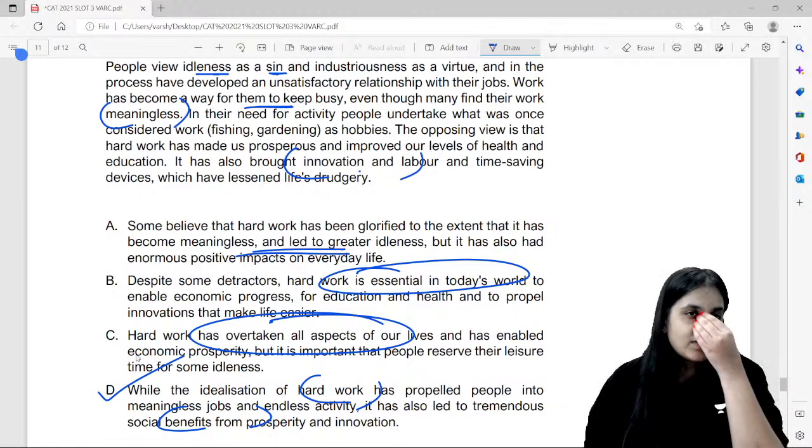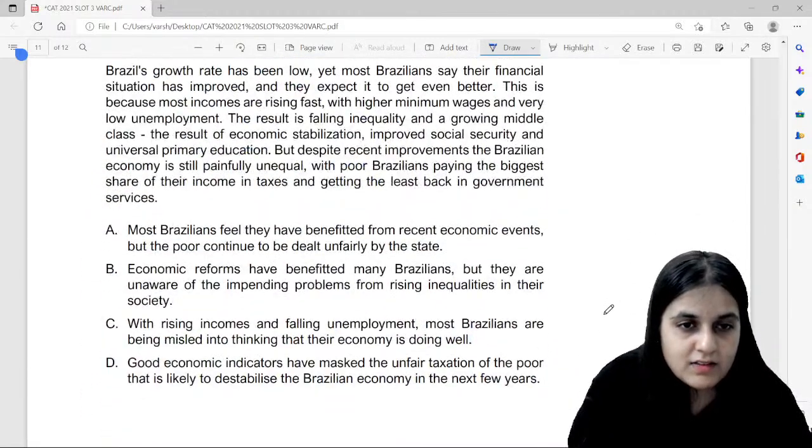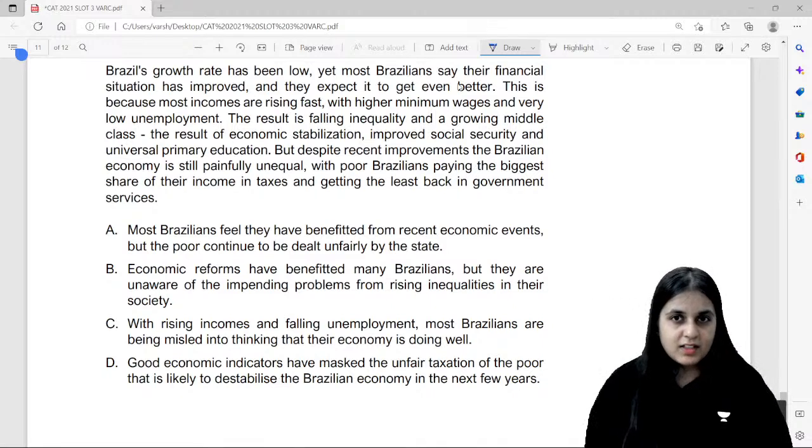The examination also, guys, focus more on odd one out in para summary. चलो next वाला. Brazil's growth rate has been low, yet most Brazilians say their financial situation has improved and they expect it to get even better. Incomes are rising. Unemployment खत्म हो रहा है.